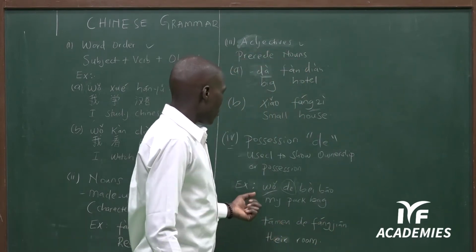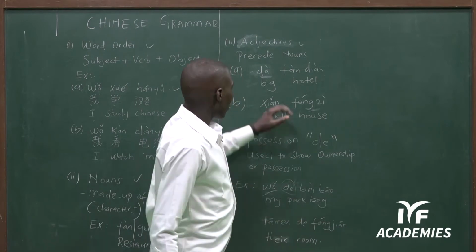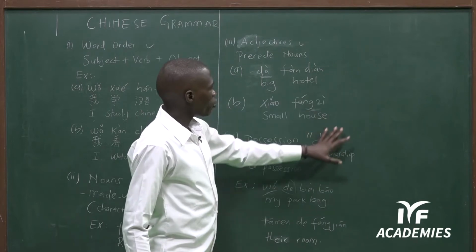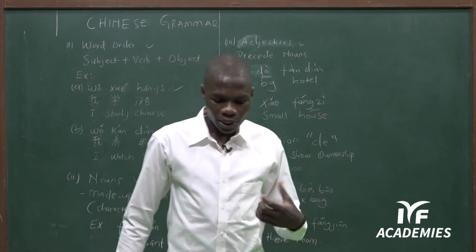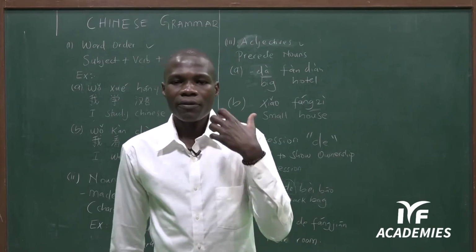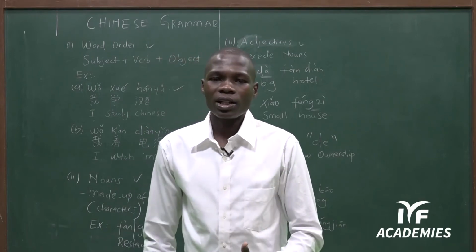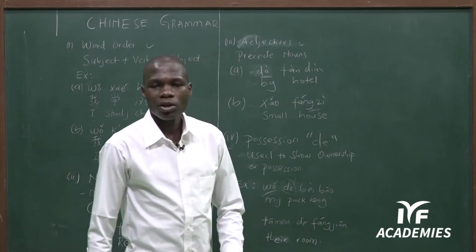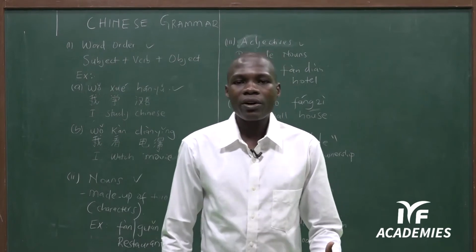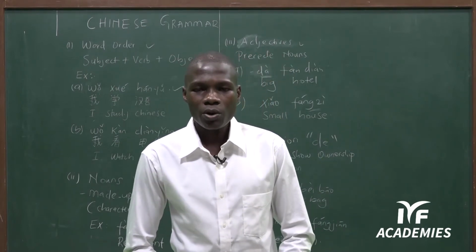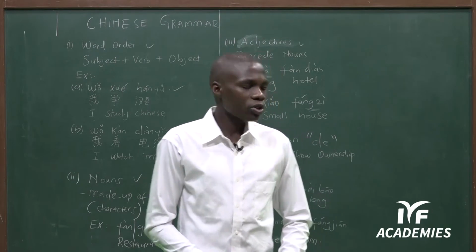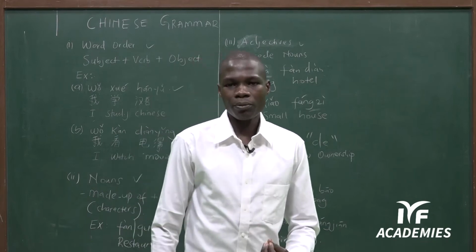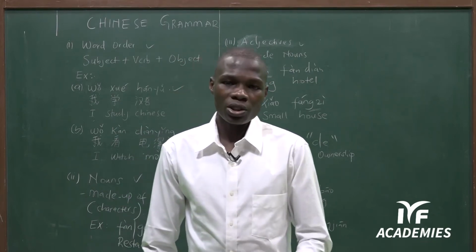Also, we can give more and more examples. Here we have hotel, fan dian, and fangzi. Also, we can use the possession marker with these nouns. So when I say wode fan dian, I mean my hotel. Wode fangzi means my house. So if I want to talk about my house, I say wode fangzi. If I want to talk about my hotel, I say wode fan dian. So we can use it in many different examples to explain more about the noun.